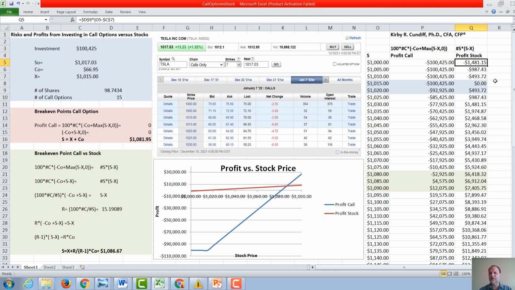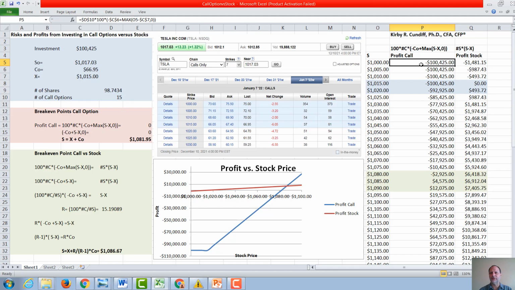They will break even right in this range around where the stock price is the same price they have purchased it for, rounding a little bit, and above that our stock investor will have made money up to our maximum around $12,000.